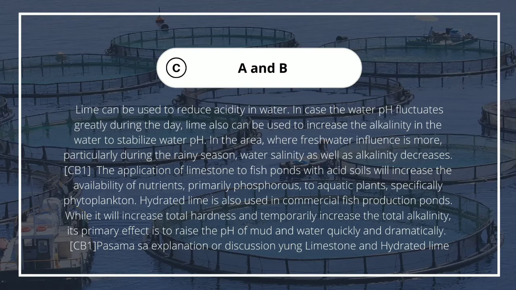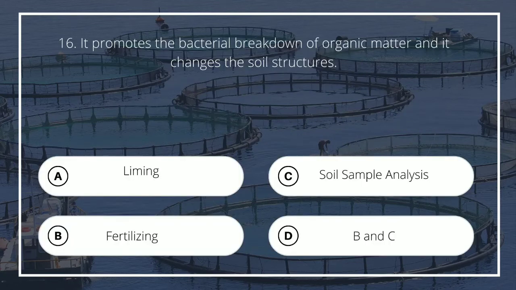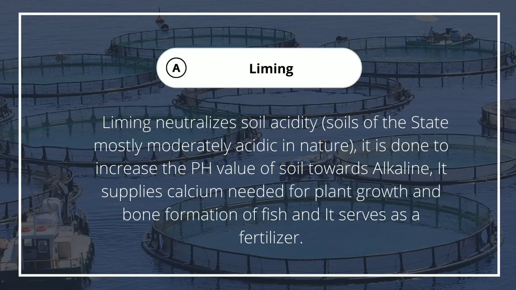In the area where freshwater influence is more, particularly during the rainy season, water salinity as well as alkalinity decreases. Number 16. It promotes the bacterial breakdown of organic matter and it changes the soil structures. A. Liming, B. Fertilizing, C. Soil sample analysis, D. B and C. The answer is A. Liming neutralizes soil acidity.